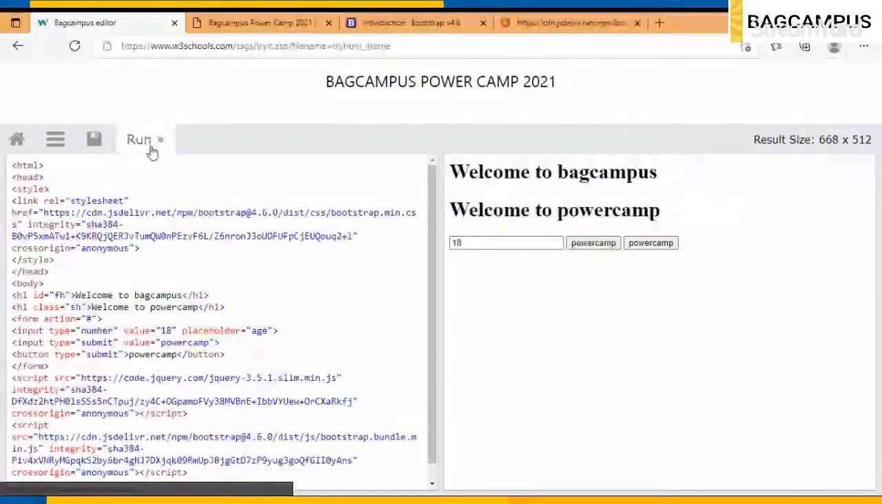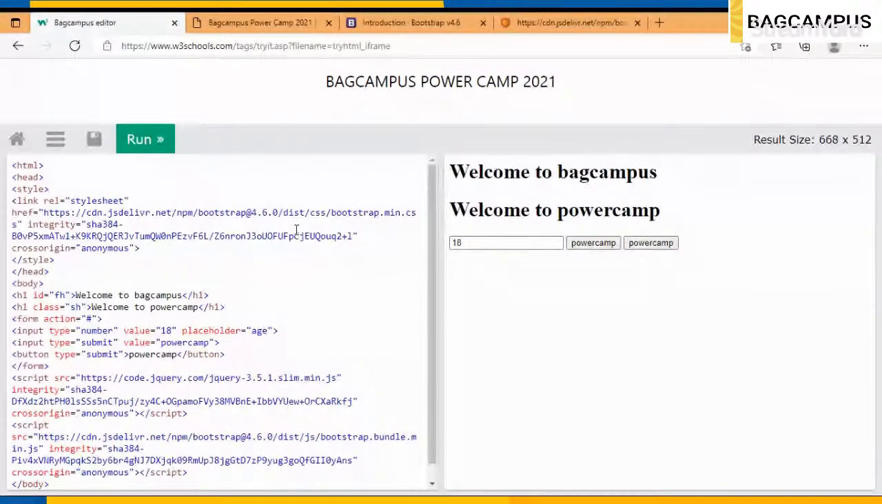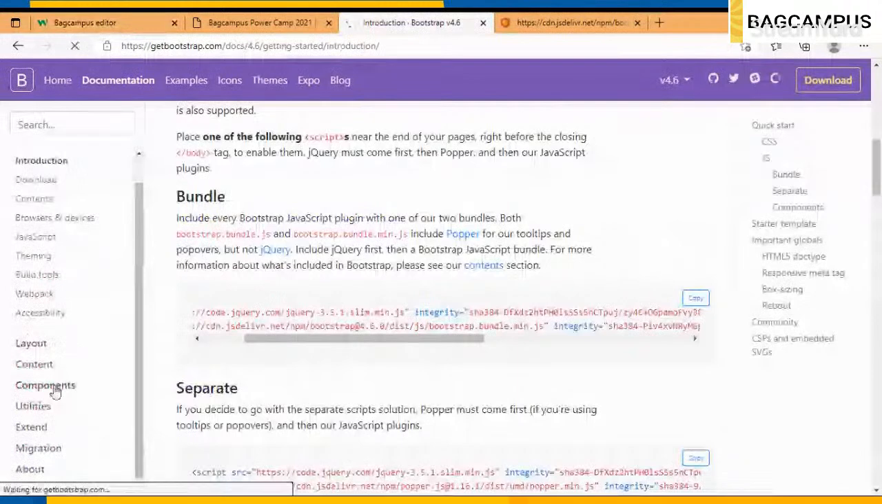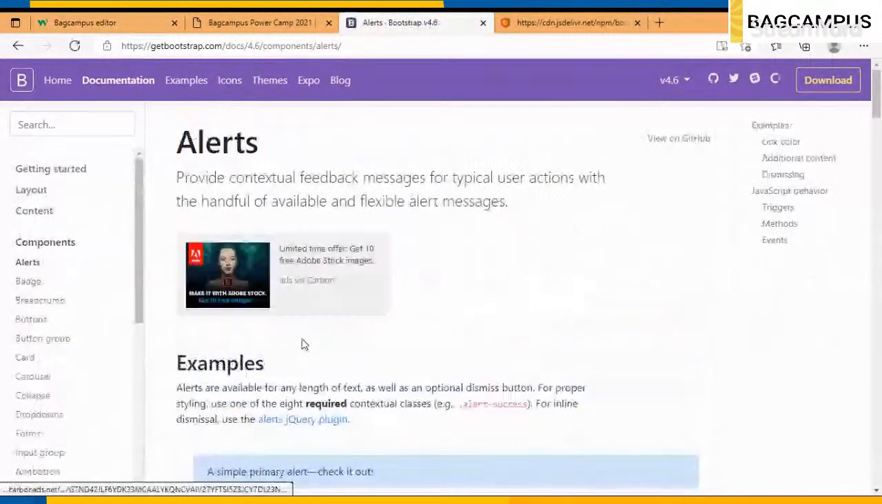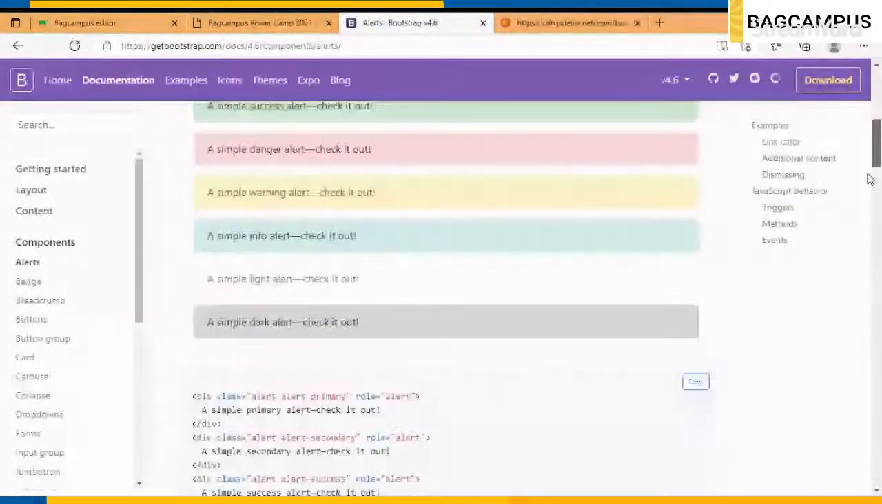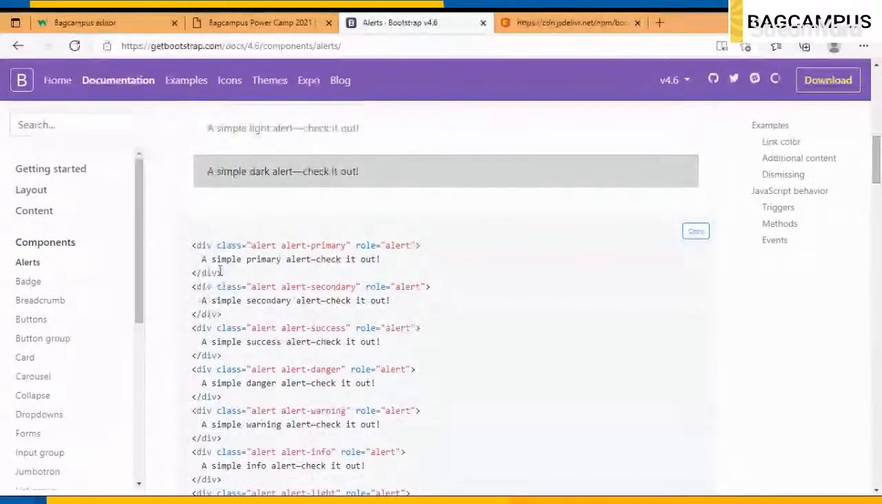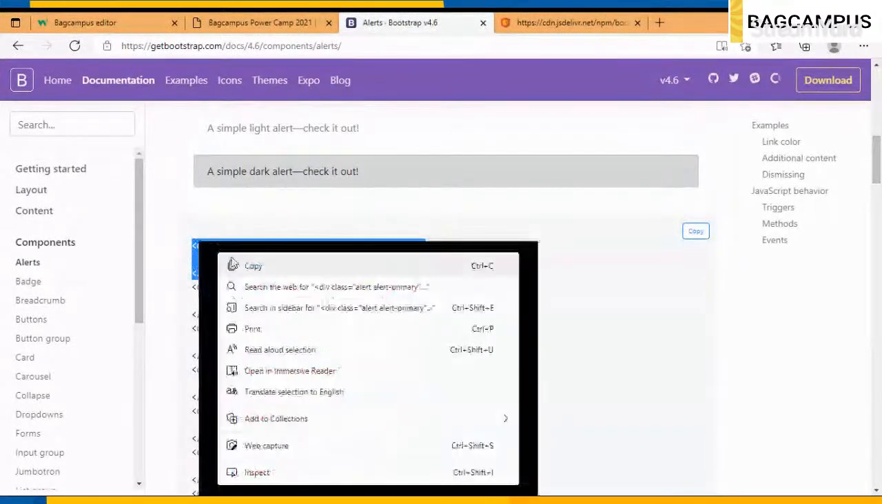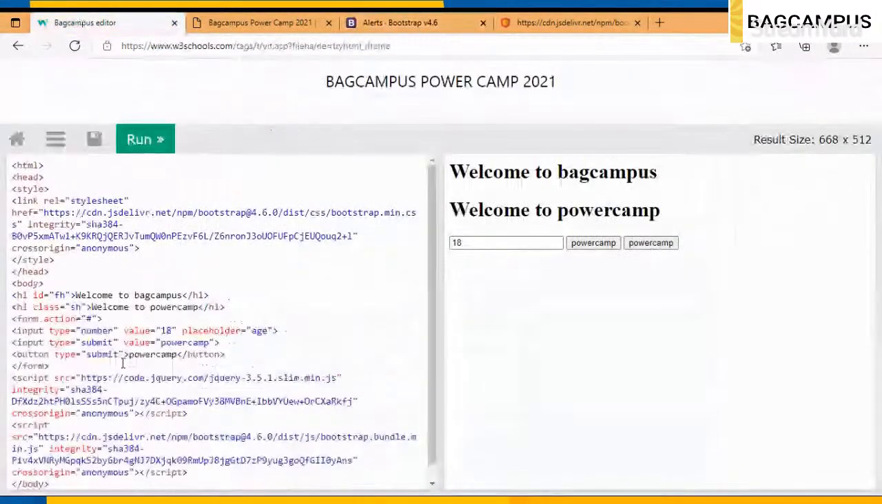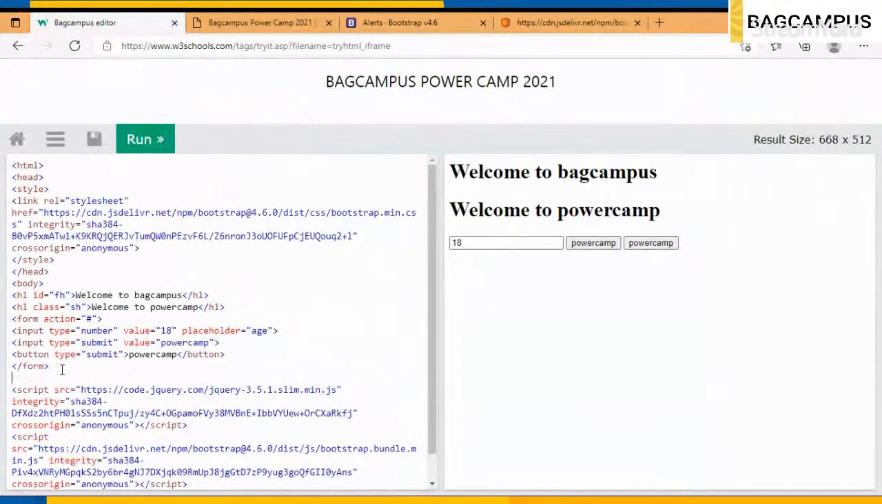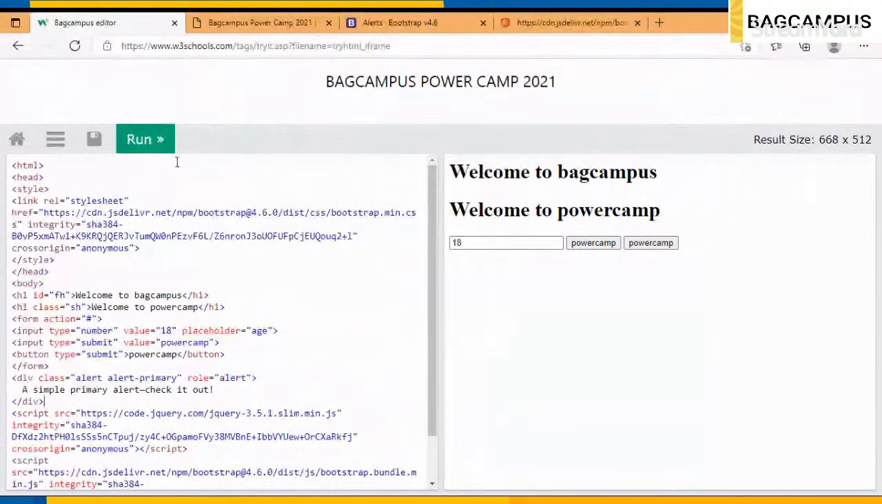There's nothing up here. What I'm going to use is a component. What type of component can I use? It is an alert component. For example, I will copy this alert option, copy, and after this form tag I will press run. Let's run.